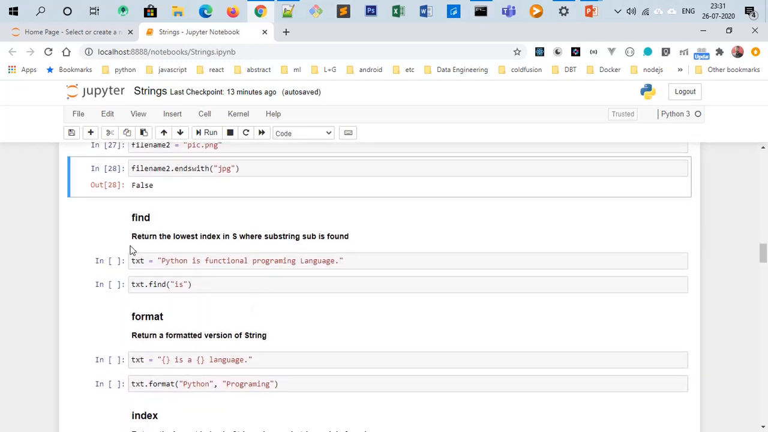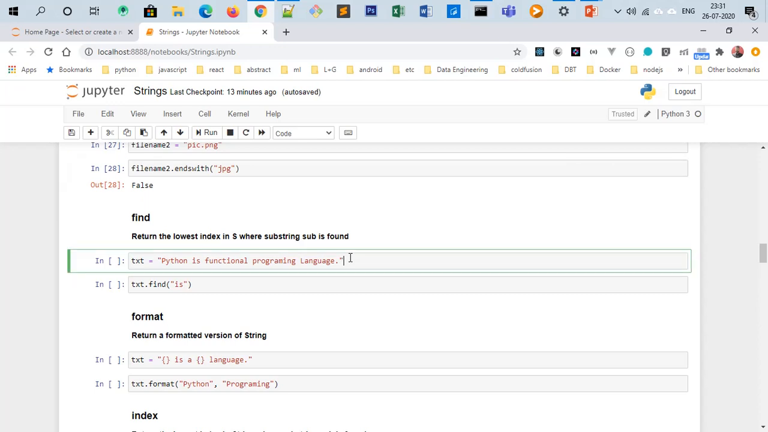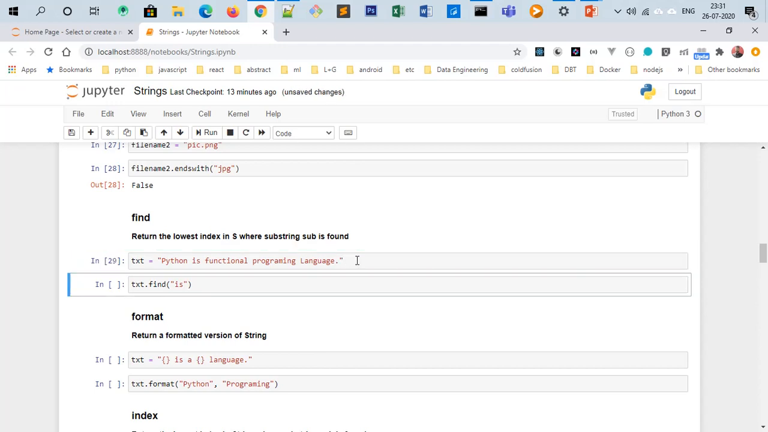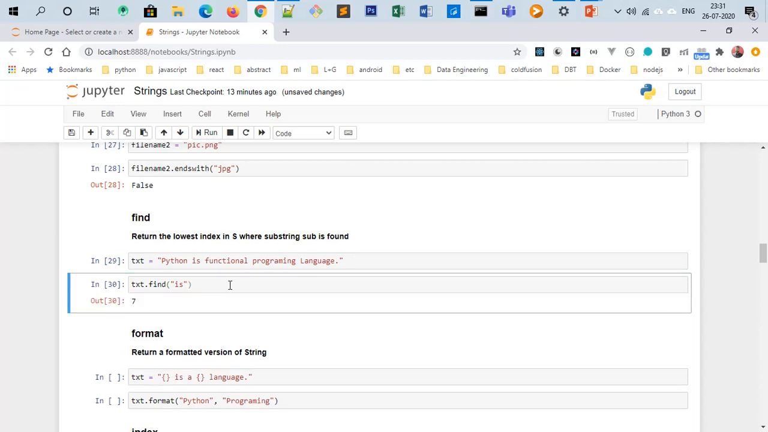The find method returns the lowest index in a string where the substring is found. So this will return the index of a substring in a string. We have a string, "Python is a functional programming language", and we want to search for the substring "is" in it. So it will return the index from where it starts. You can say that it is starting from the 7th index.